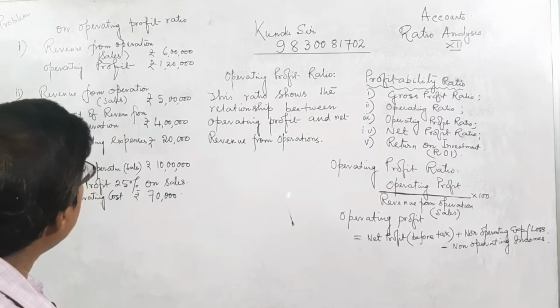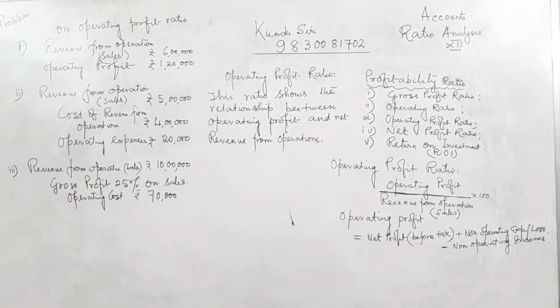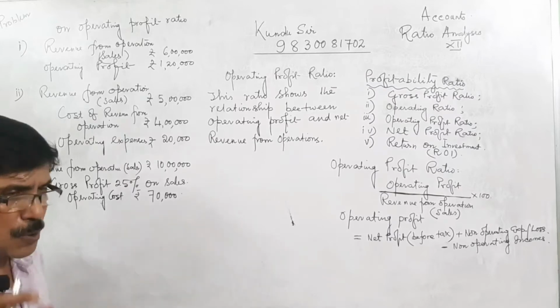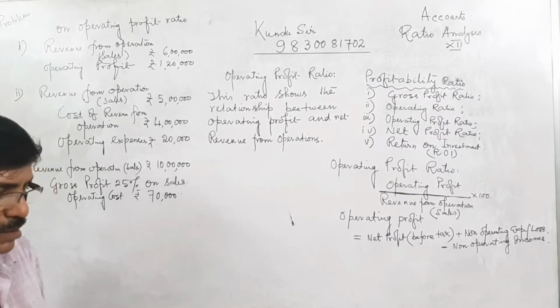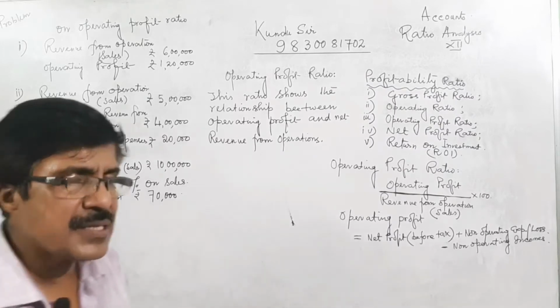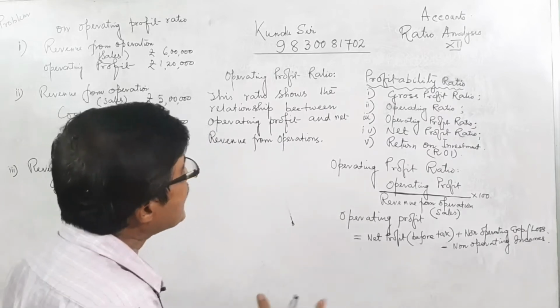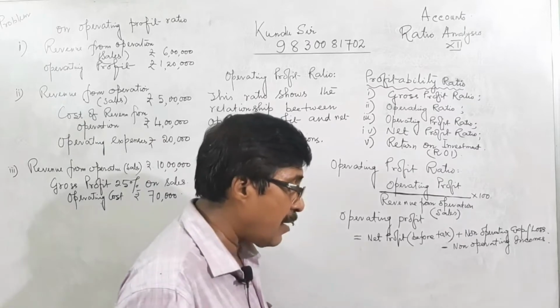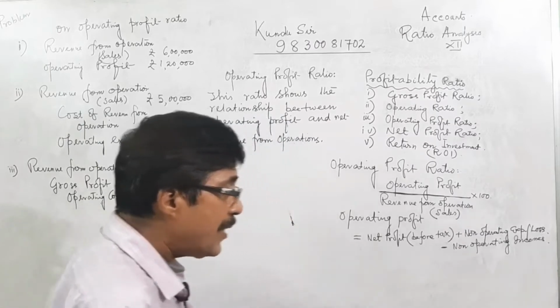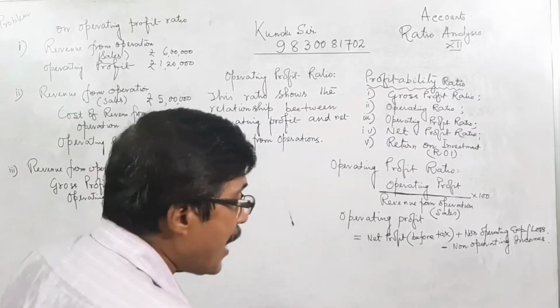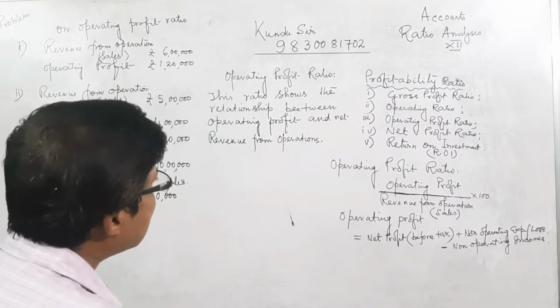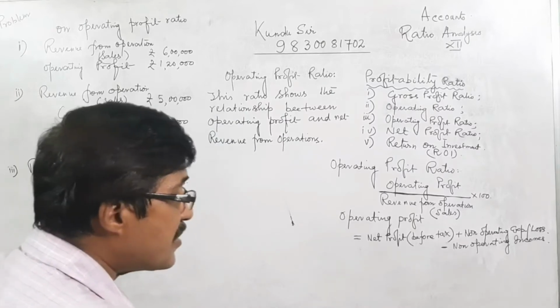Operating profit can be calculated from gross profit, that is gross profit minus operating expenses. What are the examples of operating expenses? In the last class I have explained. That is, employee expenses, that is salaries.